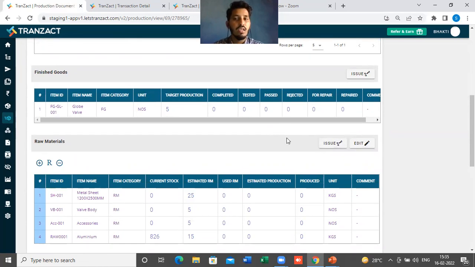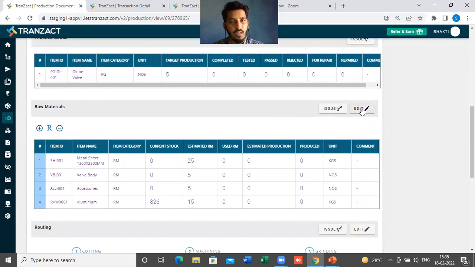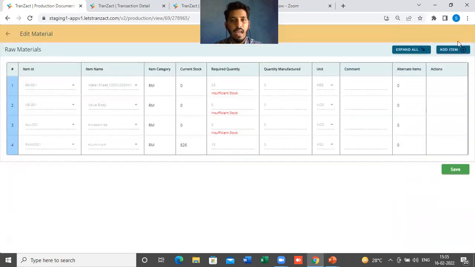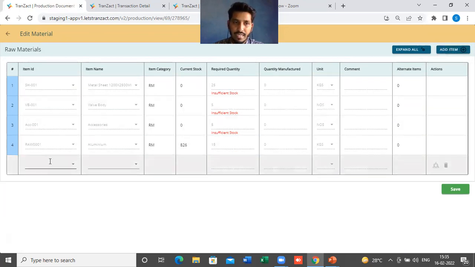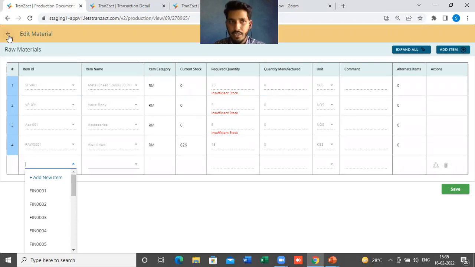So for example, if I want to add a new raw material in this process, I will simply click on edit here, and I will get an option of add item. I will simply click on add item here, and you will get another row to add an item. Like this, I can add as many raw materials as I want in my raw material section. This is an edit option.